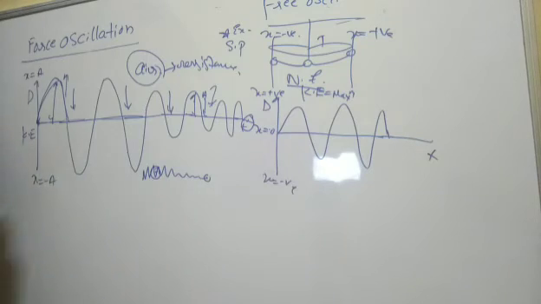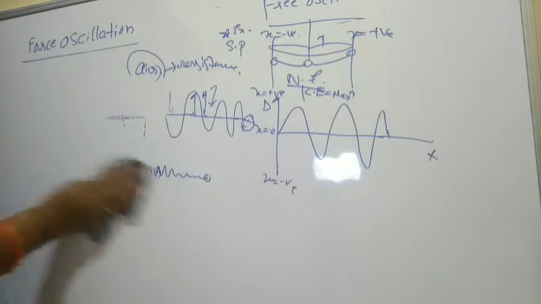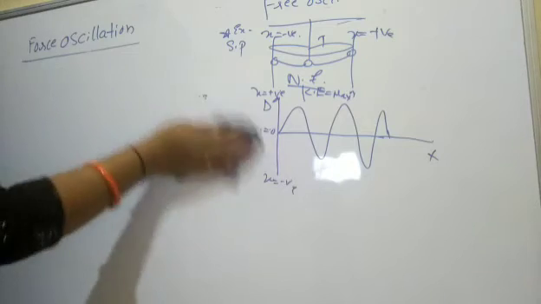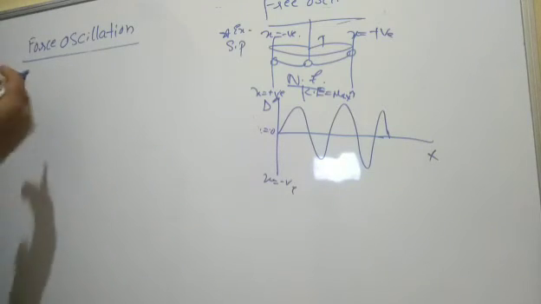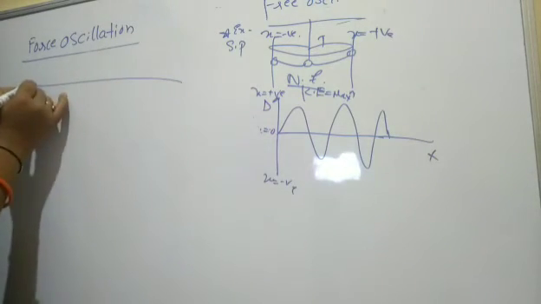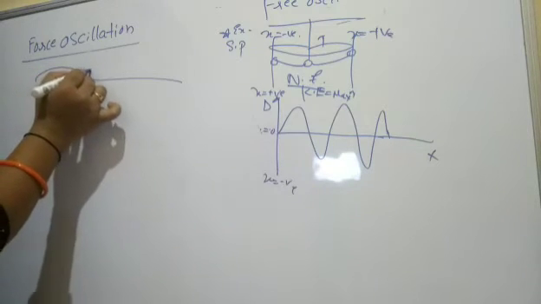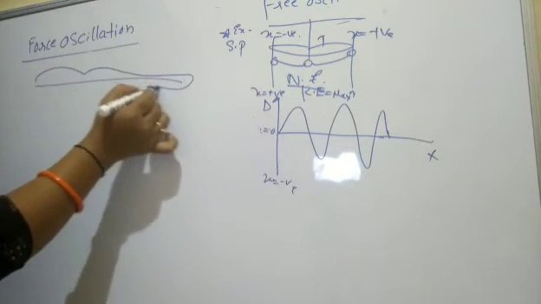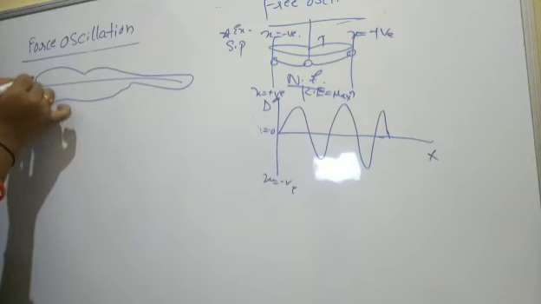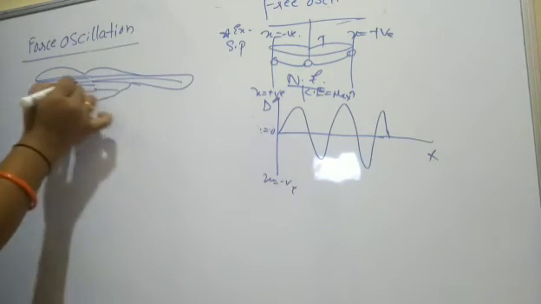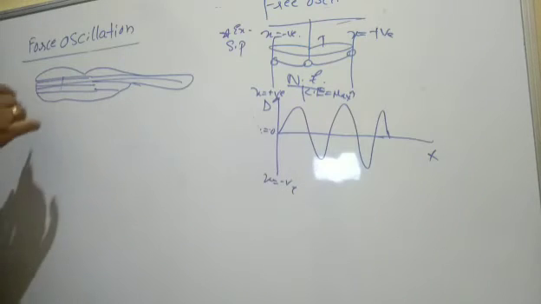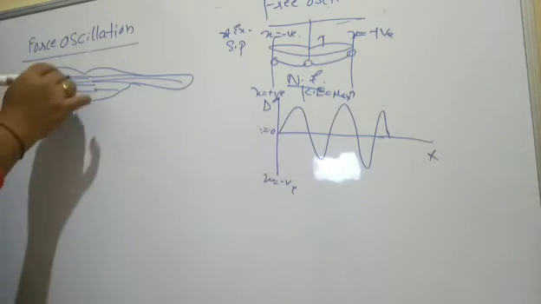Just like a tuning fork, you might have seen a tuning fork. Or the best example, a guitar or a sitar, or any musical instrument where a string is stretched. I'll just draw it. Many strings are stretched here, and the artist just plucks the string.